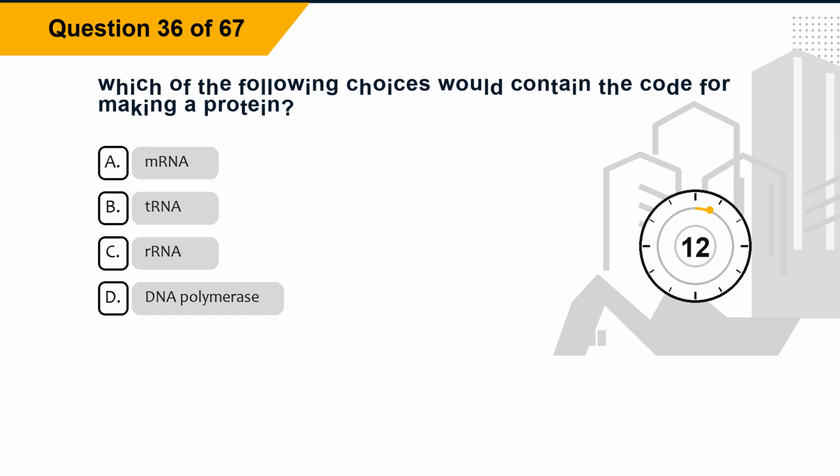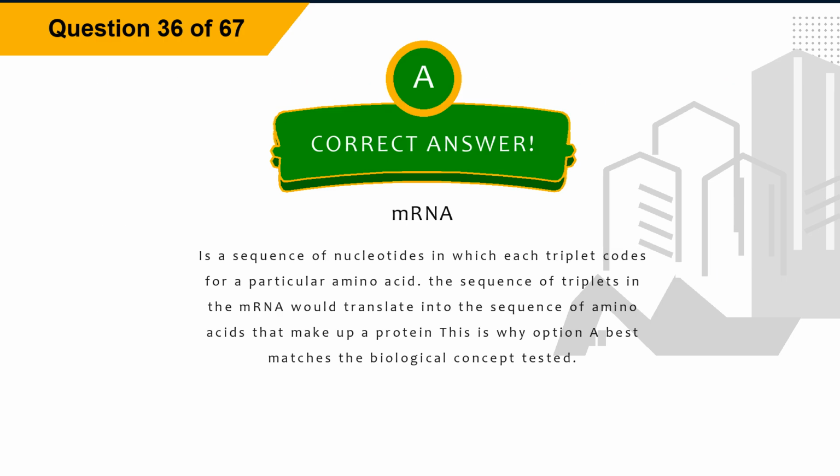Question 36. Which of the following choices would contain the code for making a protein? Option A, mRNA. Option B, tRNA. Option C, rRNA. Option D, DNA polymerase. The correct answer is option A, mRNA.